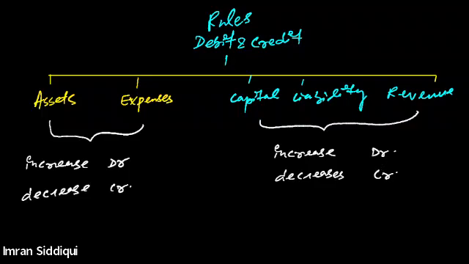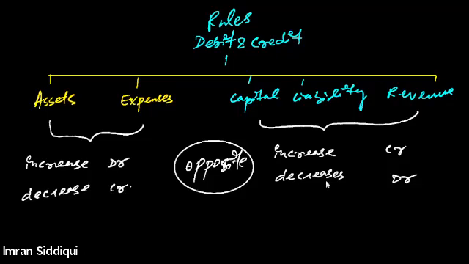Sorry, I'm sorry, just a minute. Whenever there is an increase in the capital, liability or revenue, we should credit it. And whenever the capital, liability or revenue decreases, we should debit. So you can see it is just the opposite of the asset and expense rule.